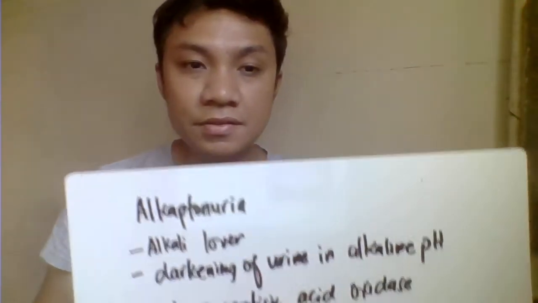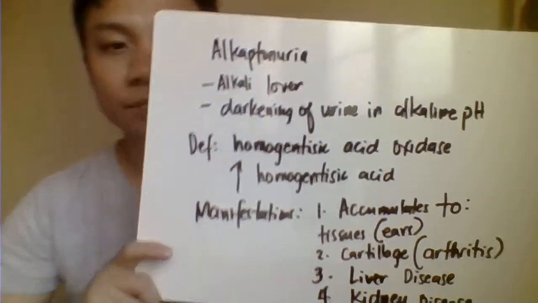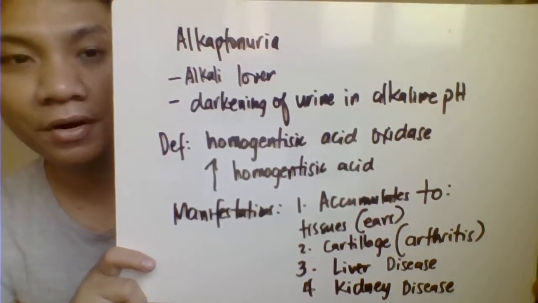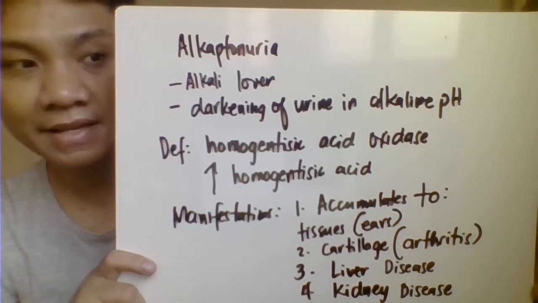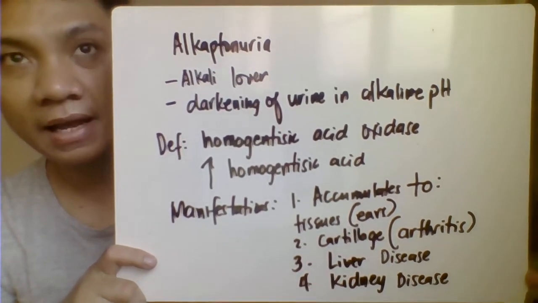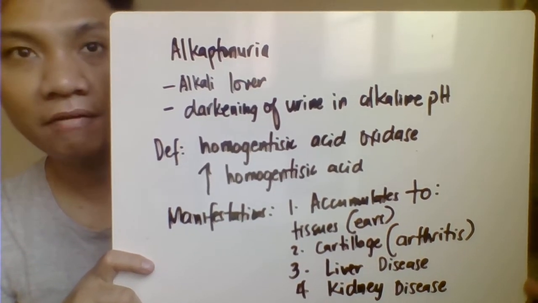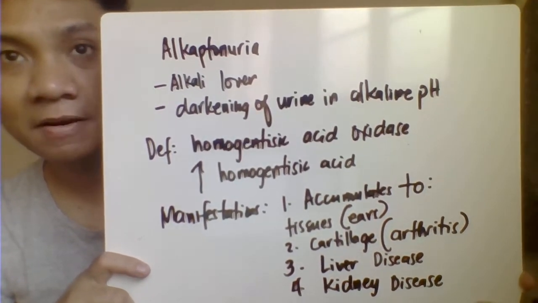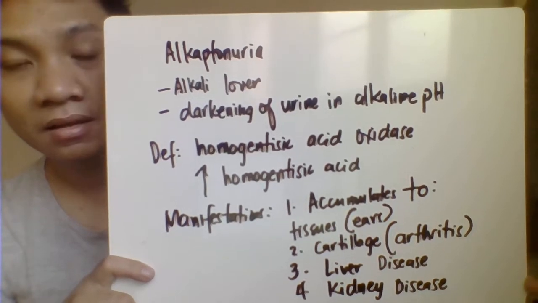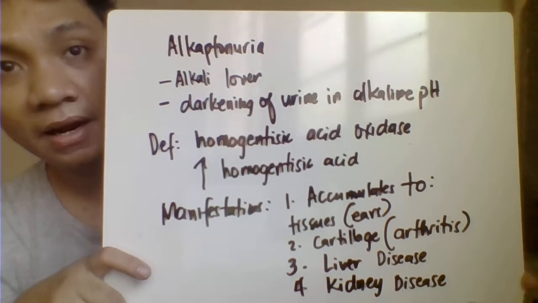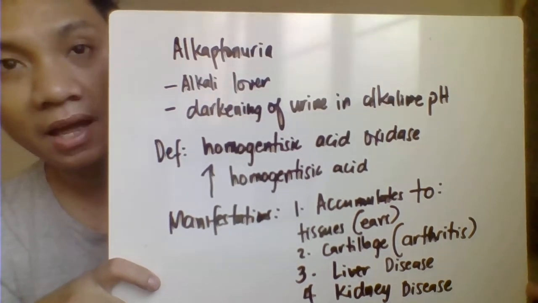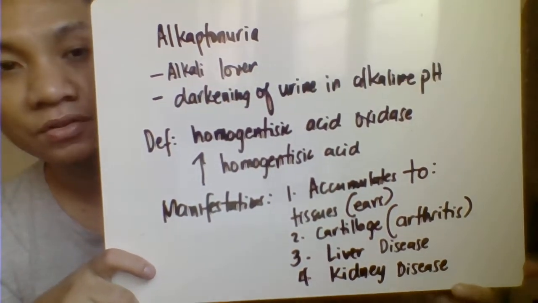Okay, the next disorder we have here is alkaptonuria. Alkaptonuria comes from the word alkali, so this is alkali lover. Basically, this is a disorder characterized by the darkening of the urine, or the urine becomes black upon oxidation to the air in an alkali pH.